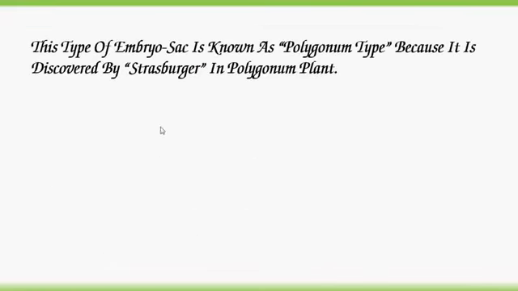This type of embryo sac is known as polygonum type. This type of embryo sac with 7 cells and 8 nuclei is known as polygonum type because it was discovered by Strasburger in Polygonum plant.